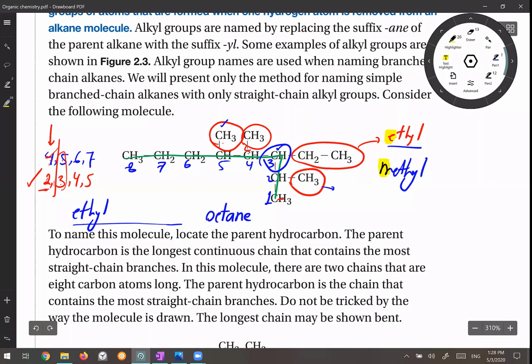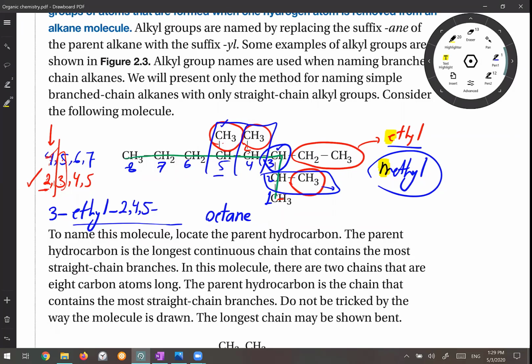Okay. And then what are the positions for the methyl? 2, 4, 5. I have to mention all of them. So I have the second position, fourth position, and fifth position. What do I have in those positions? In all of those positions, I have methyl. How many methyls are there? Three methyls. So I also have to mention the number of them. So I write trimethyl.